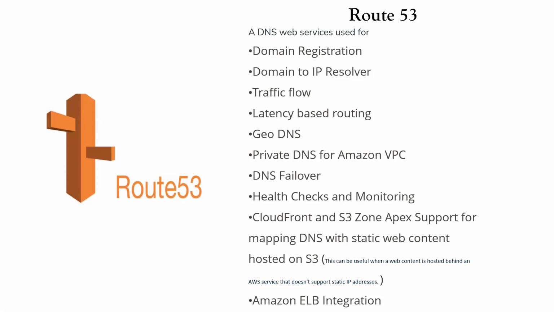In that case, Route 53 can manage the traffic region-wise. If the users are from a particular region, from the US or from Germany, then it will specifically route the request to the server residing in Germany or in the US. That is called geo-specific routing.